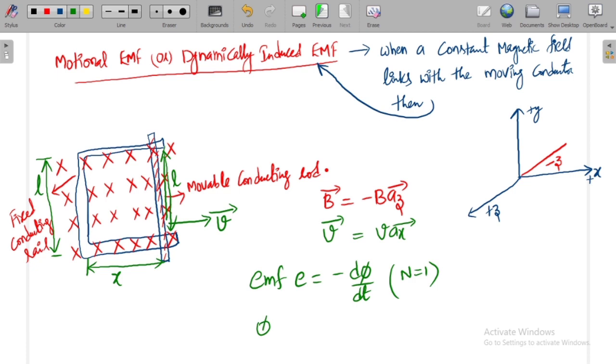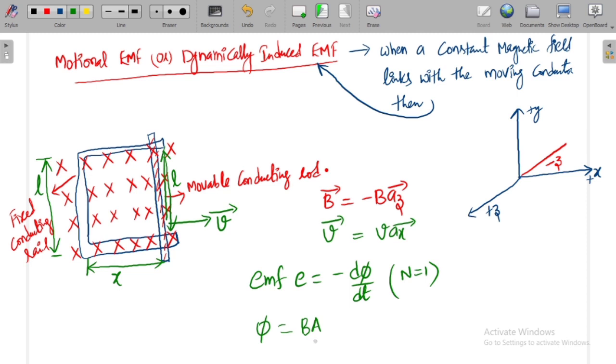If you observe here, the area of this region as well as the field direction are both along the z axis. So I can take phi as B into A.